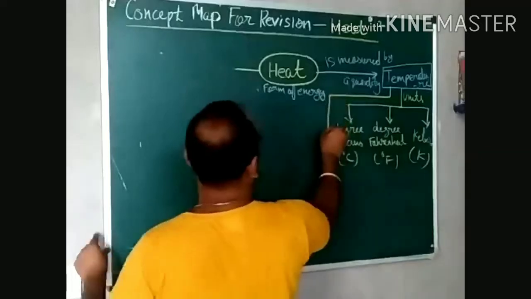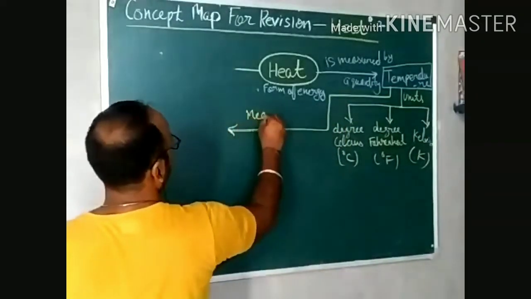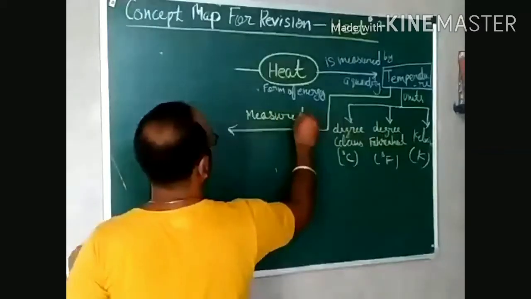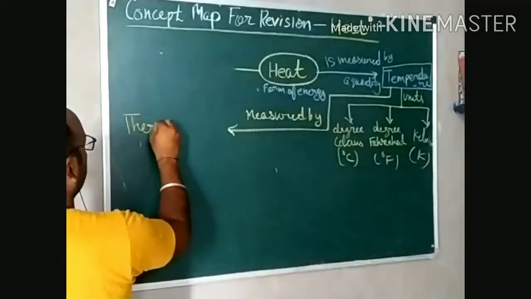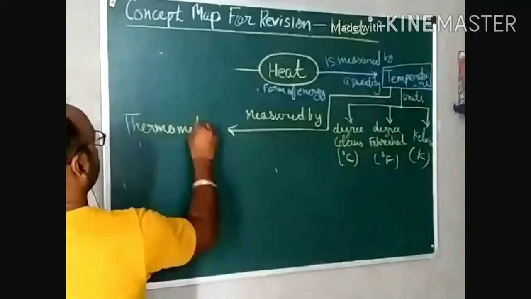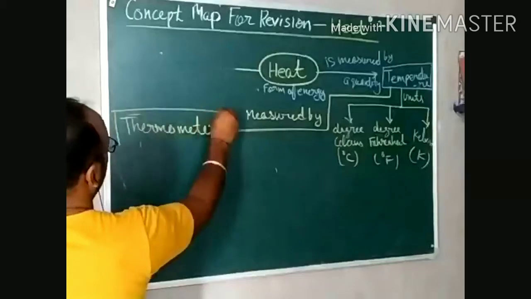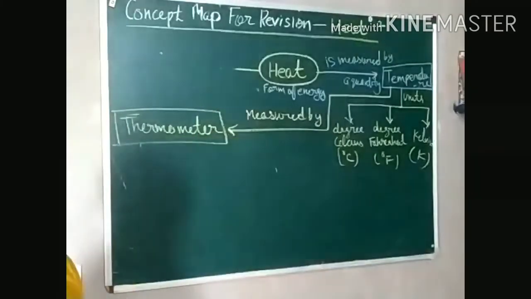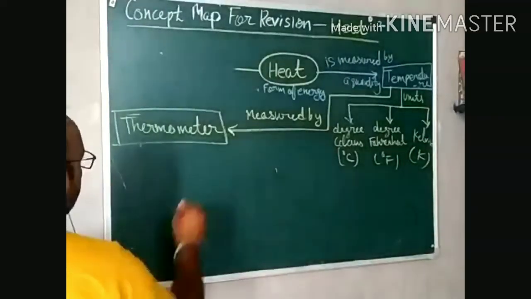Now if I talk about temperature, it is measured by one more device that is called a thermometer. Thermometer is a device which is used to measure temperature. Now in thermometer we have its types.